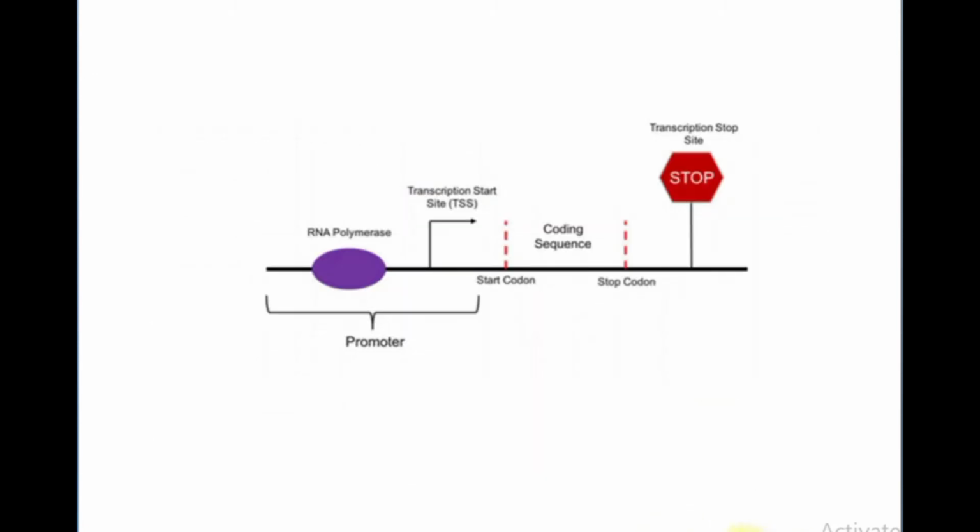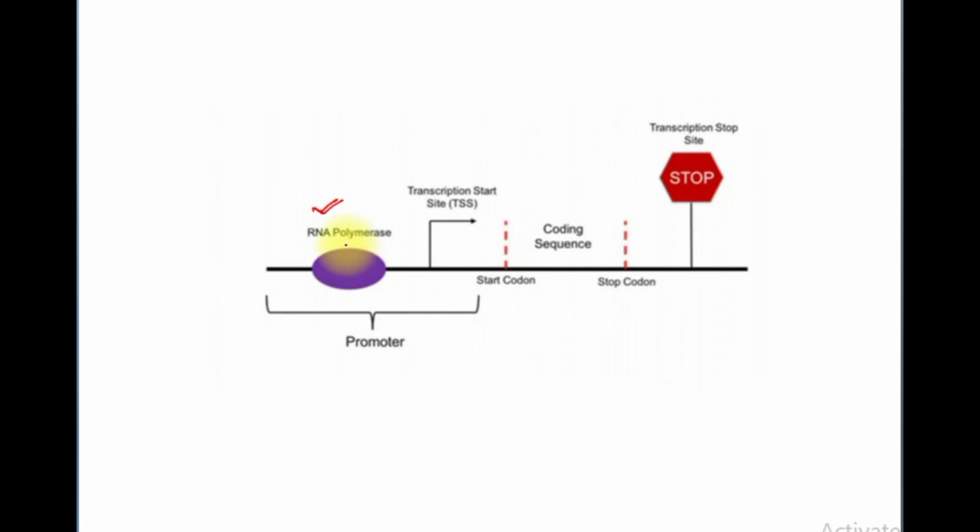So we have to know from where the transcription will take place, and which enzyme is responsible to start this transcription. For the transcription, there is an enzyme known as RNA polymerase, which will initiate and help in the process of transcription.